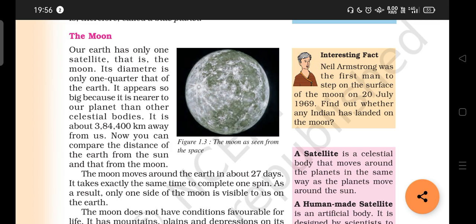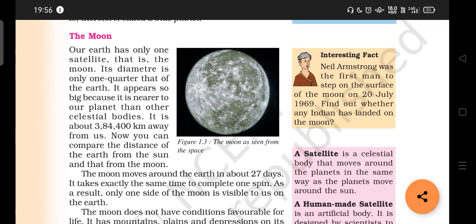Other celestial bodies are far away from the earth, whereas this celestial body, the moon, is nearer to the earth. That's why it is looking somewhat bigger. You may ask me how far it is from the earth. It is 3,84,400 kilometers away from the earth. Now compare the distance of the earth and the sun. That is 150 million kilometers, we said, right? Now earth and the moon, 3,84,400 kilometers. So compare the distance and see how far they are from the earth.